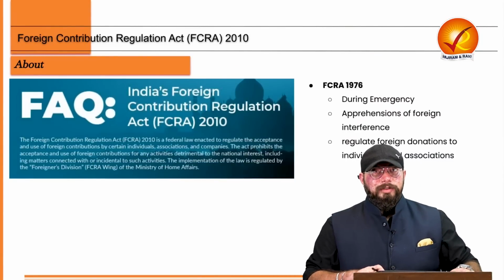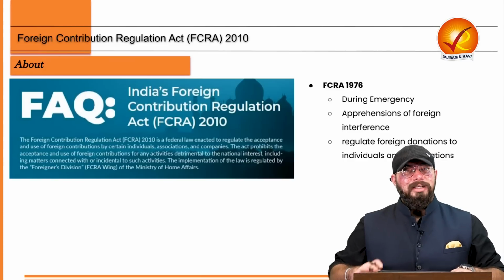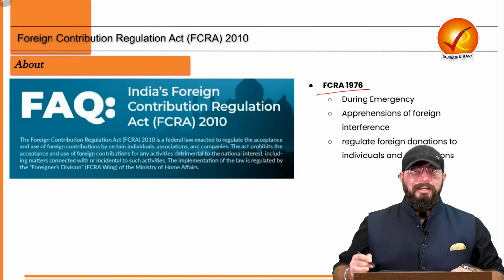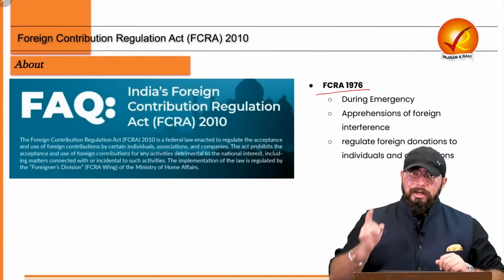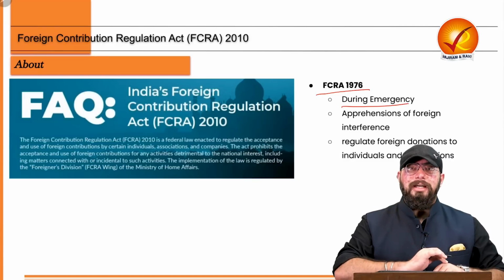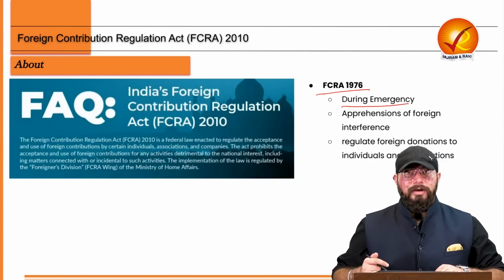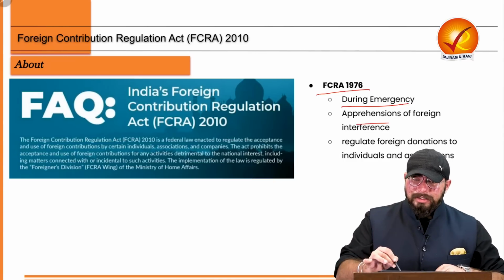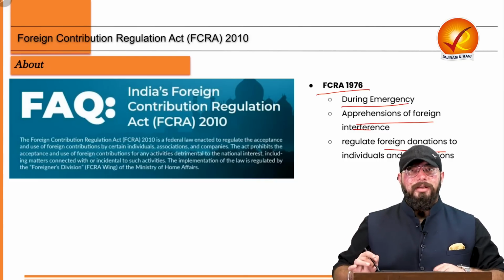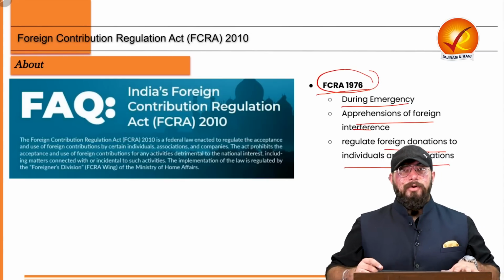So, what we need to understand first of all is, what is this FCRA 2010? Before understanding this, we have to move towards the original Foreign Contribution Regulation Act of 1976, which was enacted for the first time. It was enacted during the period of Emergency. And why was it enacted? Because at that point in time, the government was apprehensive of foreign powers interfering in the domestic politics of our country. So, due to the apprehensions of foreign interference and to regulate the foreign donations which were coming to individuals and associations, this FCRA 1976 was enacted.